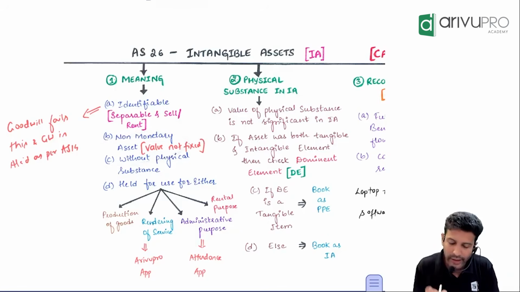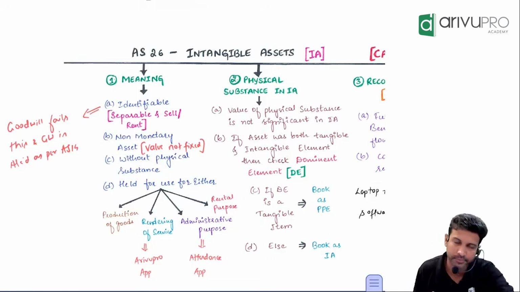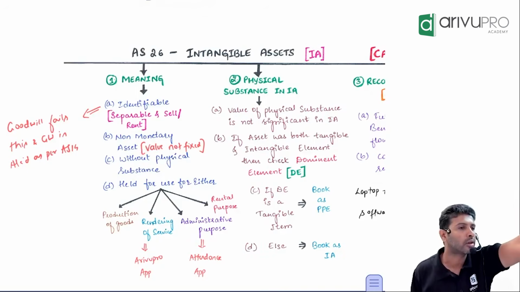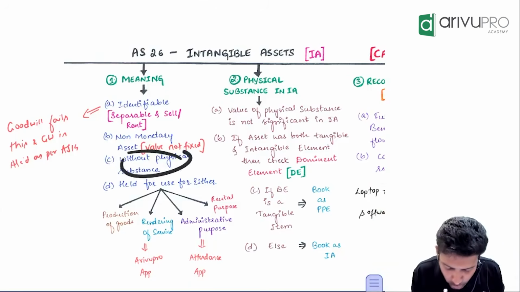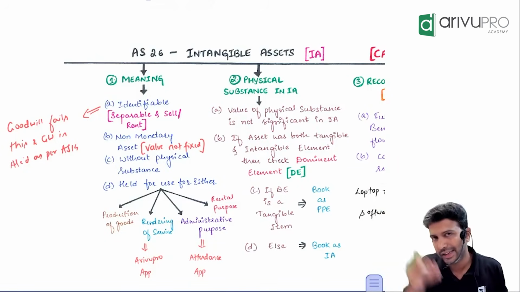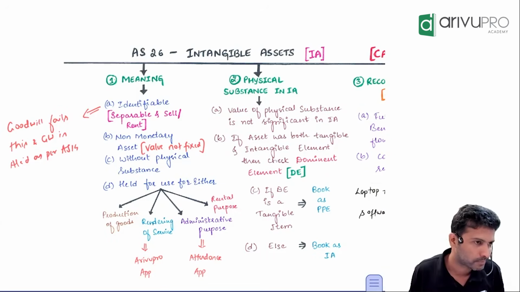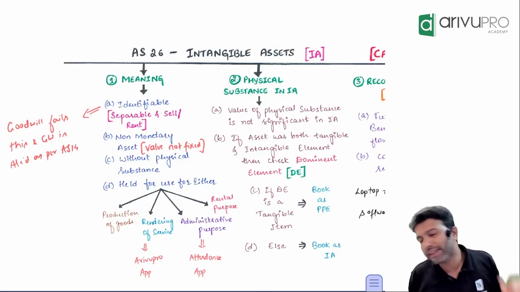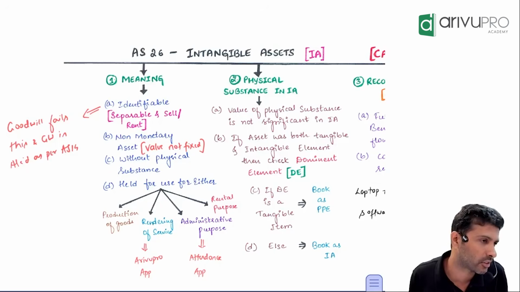If it is a fluctuating asset, it becomes a non-monetary asset. That's the second feature. Identifiable, non-monetary asset. Third one is without physical substance. Now your touch or feeling will come into the picture. Intangible assets are those assets that don't have a physical presence. But hang on, there will be some intangible assets which will have a physical presence.